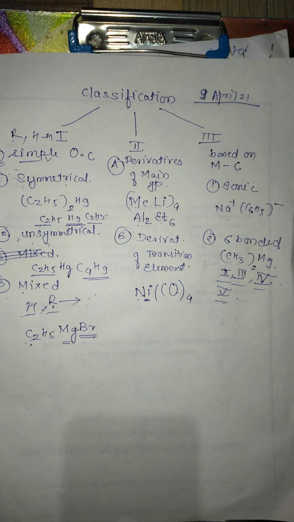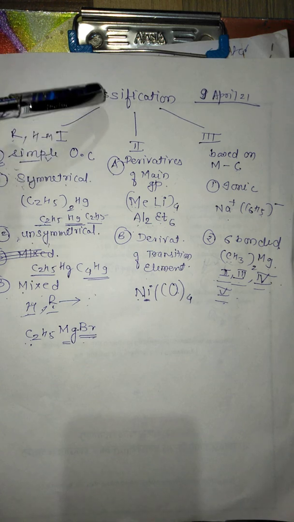Now in this portion we are going to see the alkyls and aryls of aluminium, alkyls and aryls of mercury, and alkyls and aryls of tin. These 3 we are going to see, and in that we are going to see how they are prepared, then what are their physical and chemical properties, and many more things. So in the next video we are going to see that.